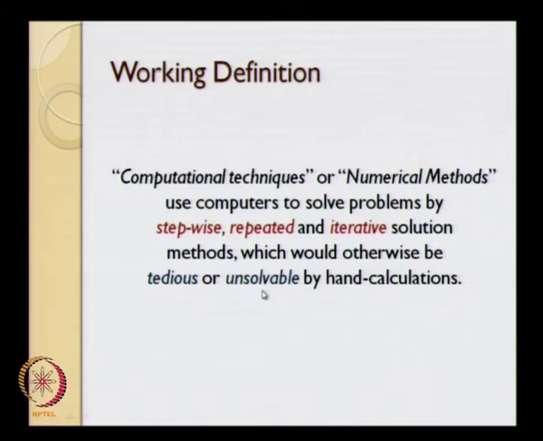You can perhaps solve 1 or 2 or 3 equations by hand, but you have a million coupled, highly nonlinear equations. It's pretty much impossible to solve those equations by hand. What you will then need to do is use computers to do these calculations, which are otherwise tedious or unsolvable by humans.